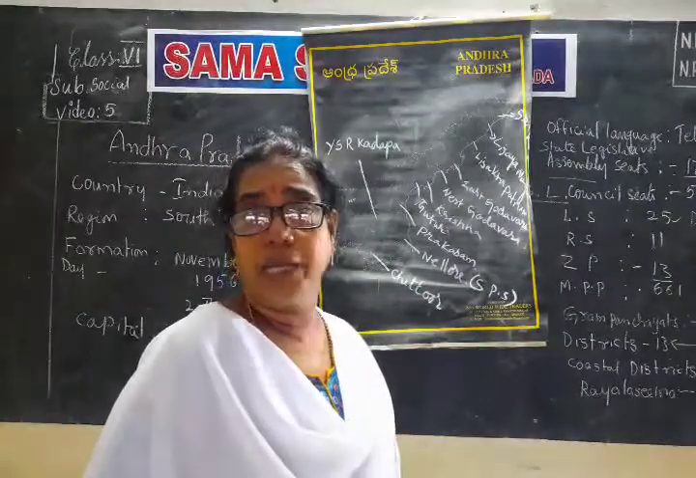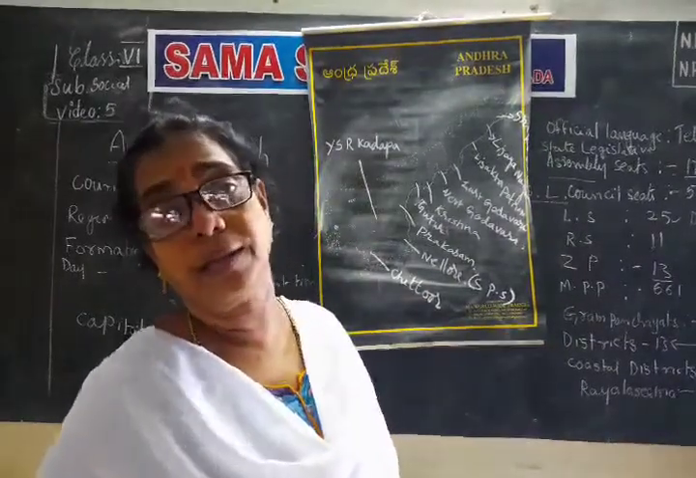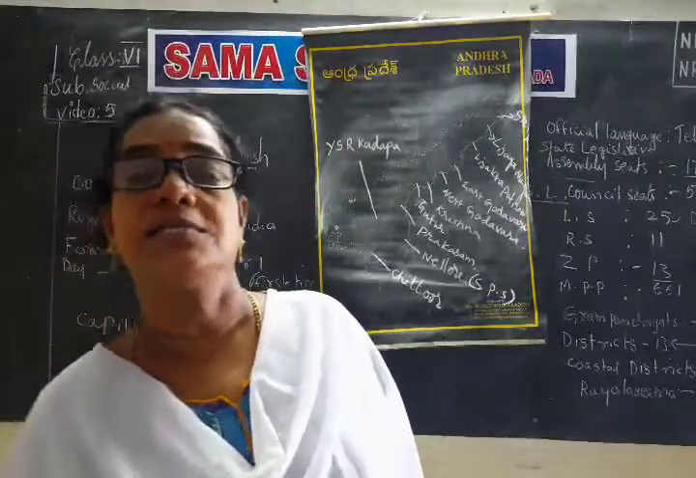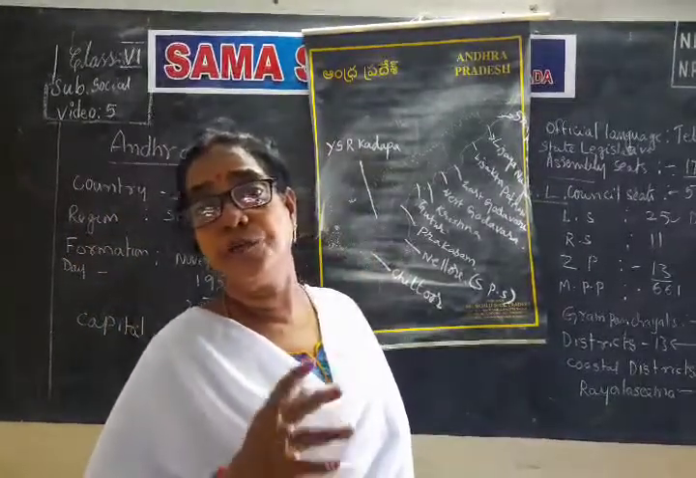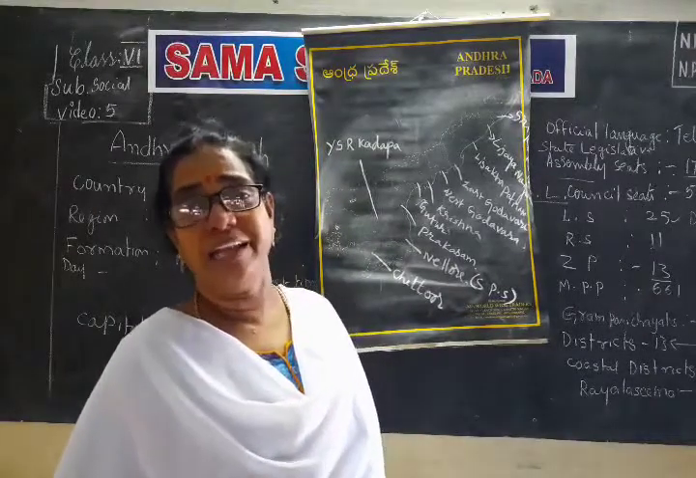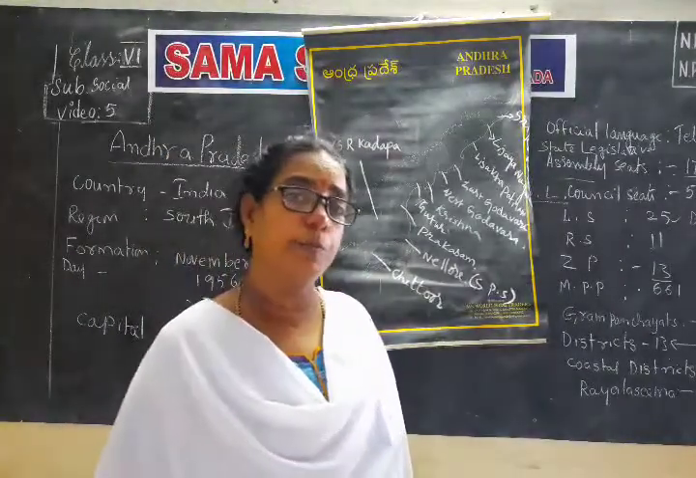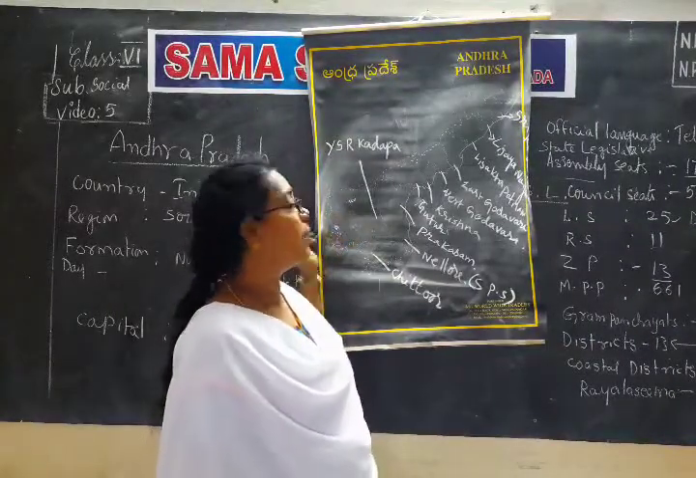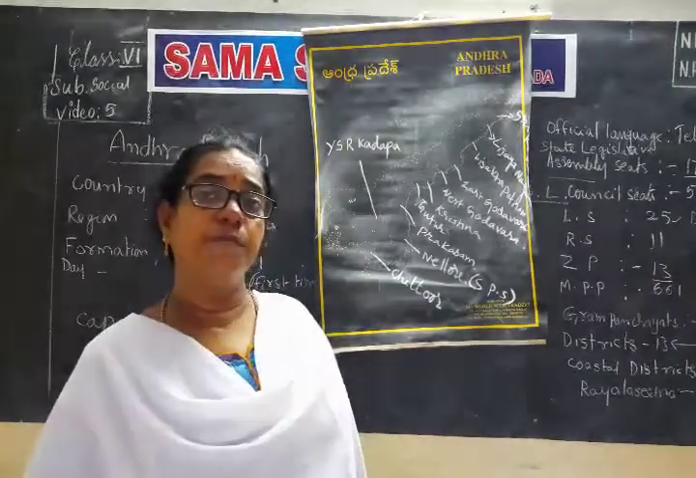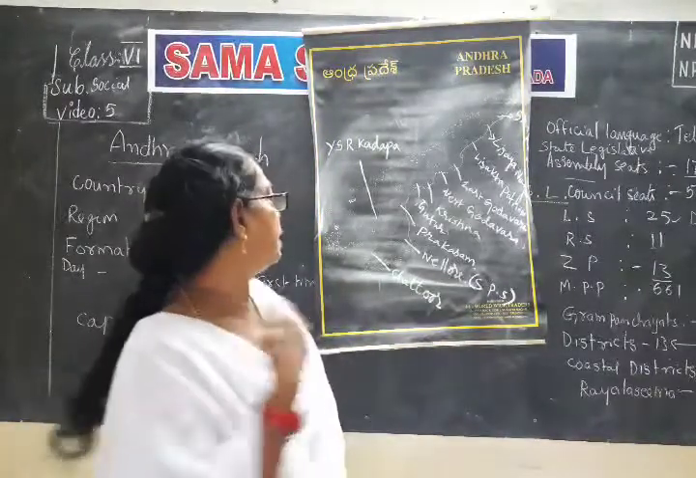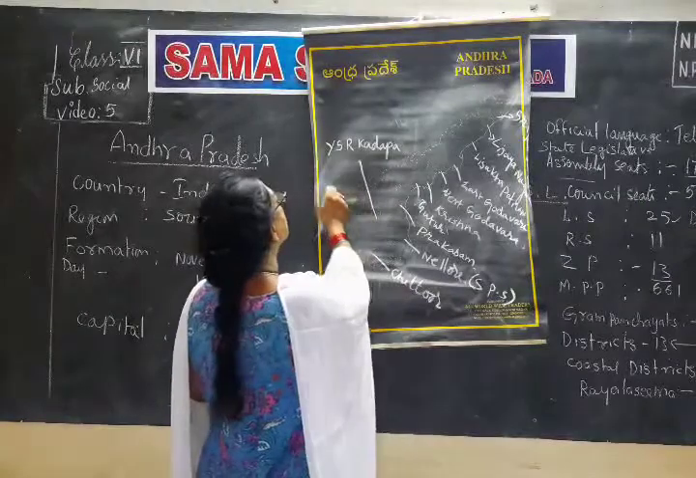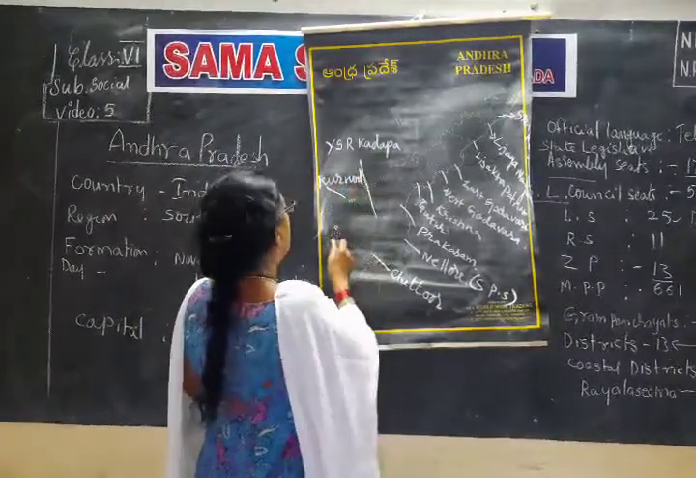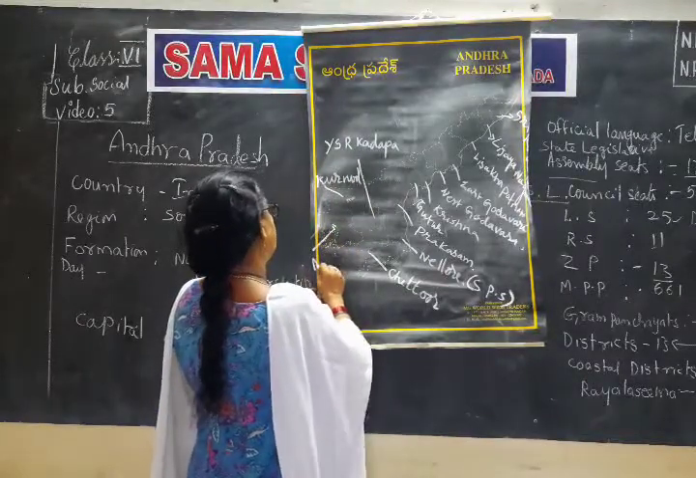Before Kiran Kumar Reddy was Y.S. Rajashekhar Reddy. Y.S. Rajashekhar Reddy was the Chief Minister of Andhra Pradesh, and he did a lot of things for the development of Andhra Pradesh people. That's why, as he was born in Kadapa district, his name was kept for Kadapa here as Y.S.R. Kadapa. Next one is Kurnool, and next one is Anantapur.